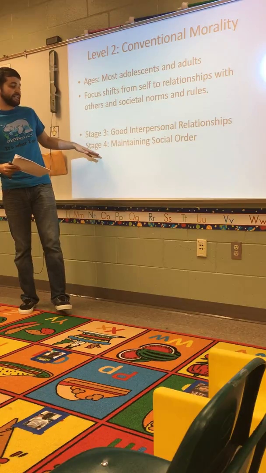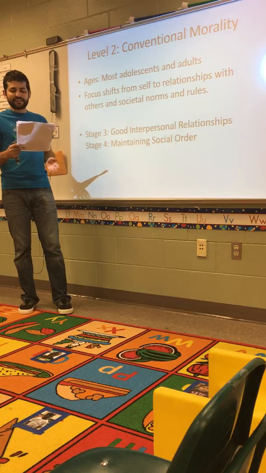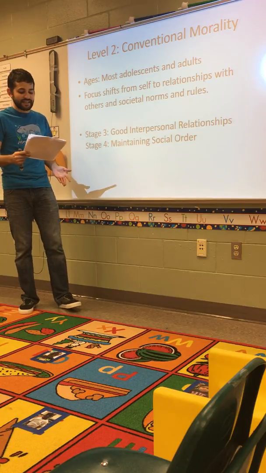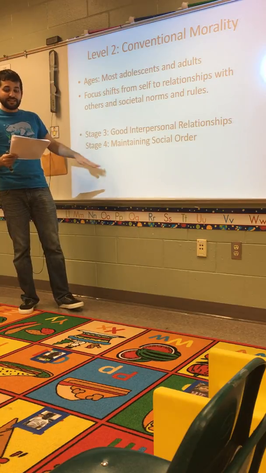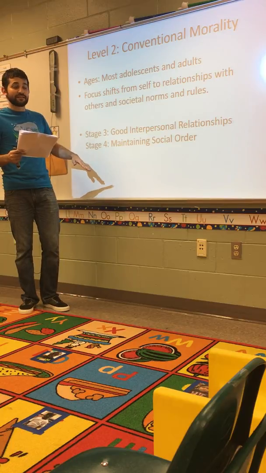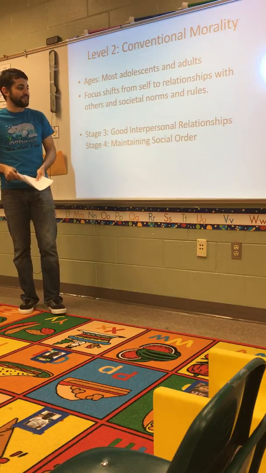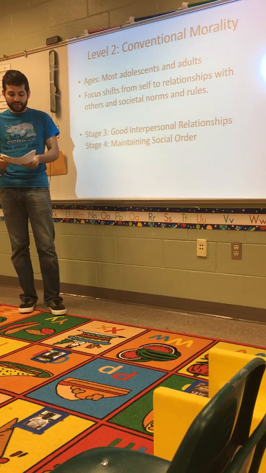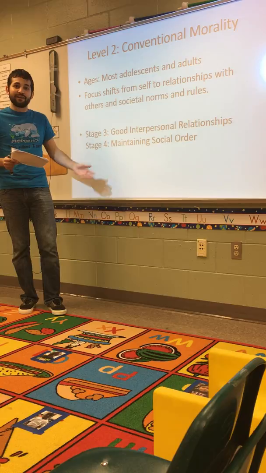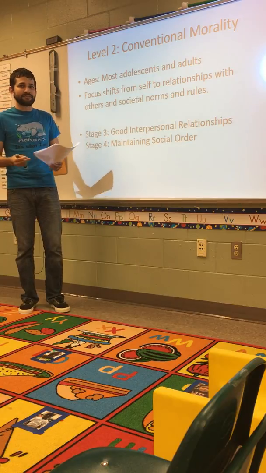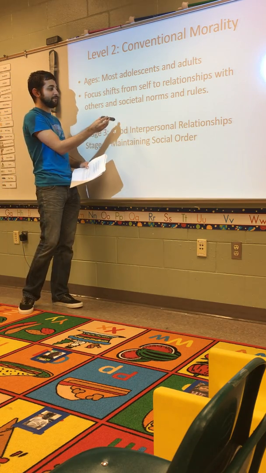So then we look at stage 4, maintaining social order. By this point, individuals have become aware of the wider rules of society. These rules and laws determine behavior. So decisions at this point in stage 4 are now based not just on what the group wants or the peer pressure, but more on rules and laws and the fact that these rules and laws are needed for order. So for someone in stage 4, it would make sense that you can't steal all of the groceries from the store without paying for them, and that if everybody did this, there would be chaos. That makes sense. That's logical reasoning for someone in stage 4.